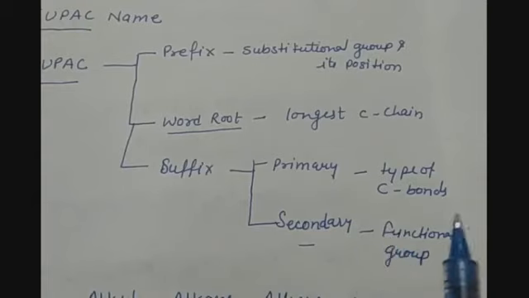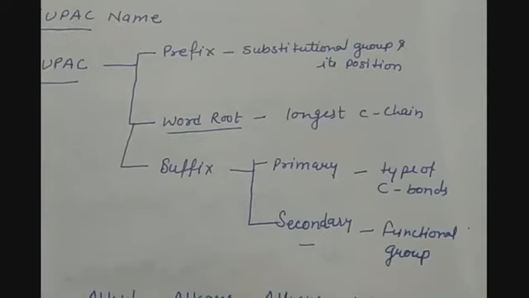And how we have to name them? First we have to look for the longest carbon chain, that is the parent chain. Then we have to look for the functional group. If functional group is present, then we have to start giving the numbers to the carbon atoms from the side of functional group.